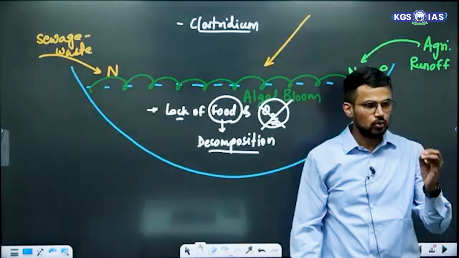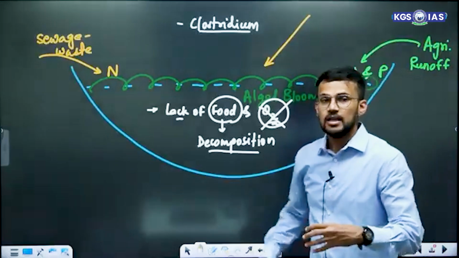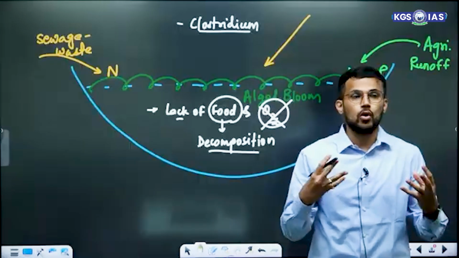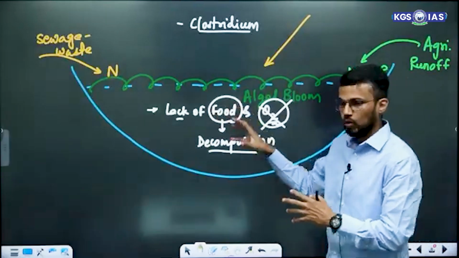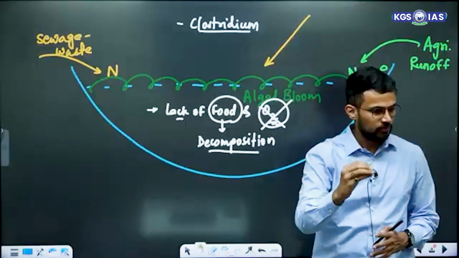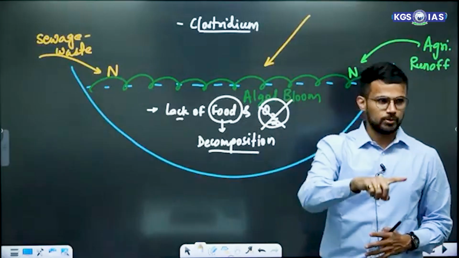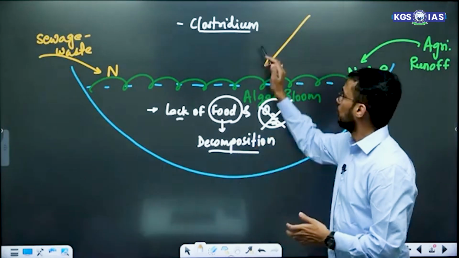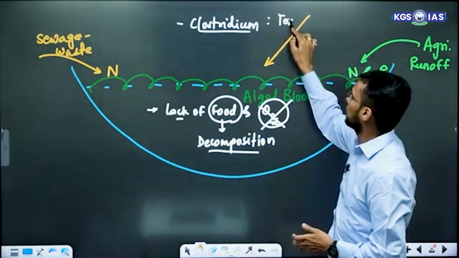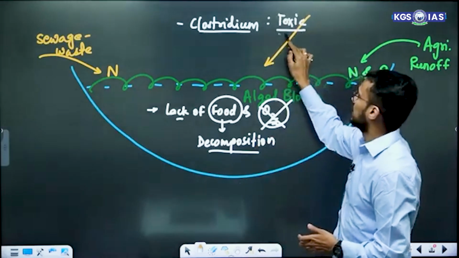So due to the growth of Clostridium bacteria, there will be production of some toxic materials inside this lake water body, right? Clostridium is formed because of anaerobic condition, and as it carries out its natural processes, it will lead to production of toxic materials.